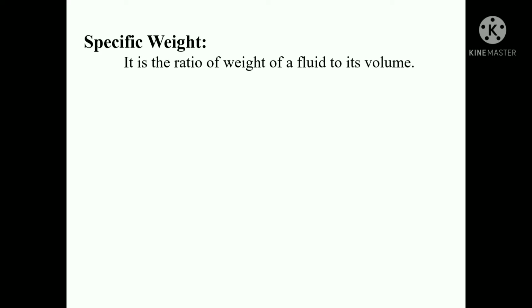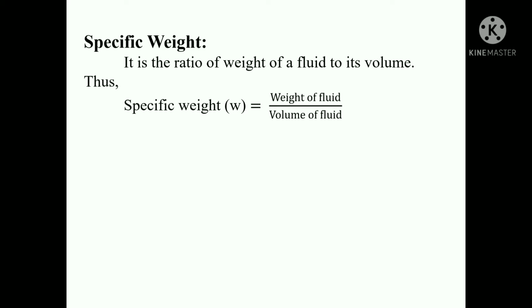temperature. Specific weight. This is the next property of fluid. Specific weight or weight density of a fluid is defined as the ratio between the weight of a fluid to its volume. Thus, weight density or specific weight is equal to weight of fluid by volume of fluid, that is equal to W by V. The SI unit of weight density is Newton per meter cube or kilonewton per meter cube.